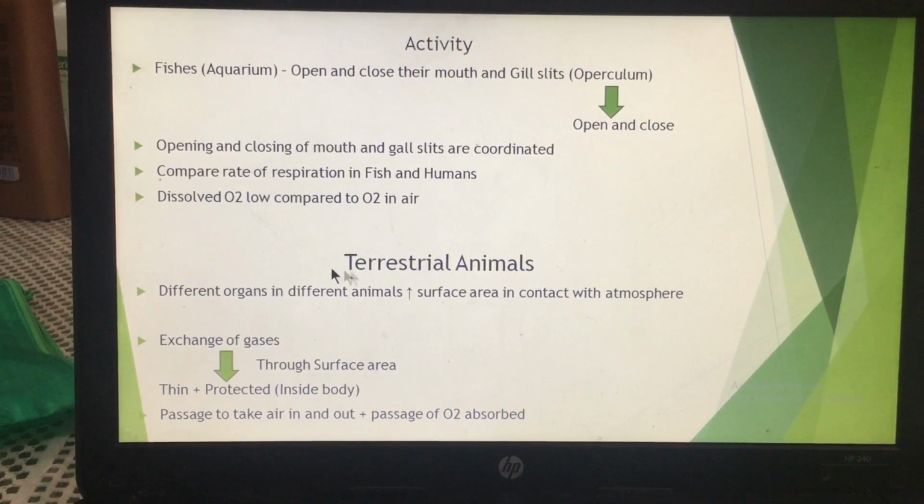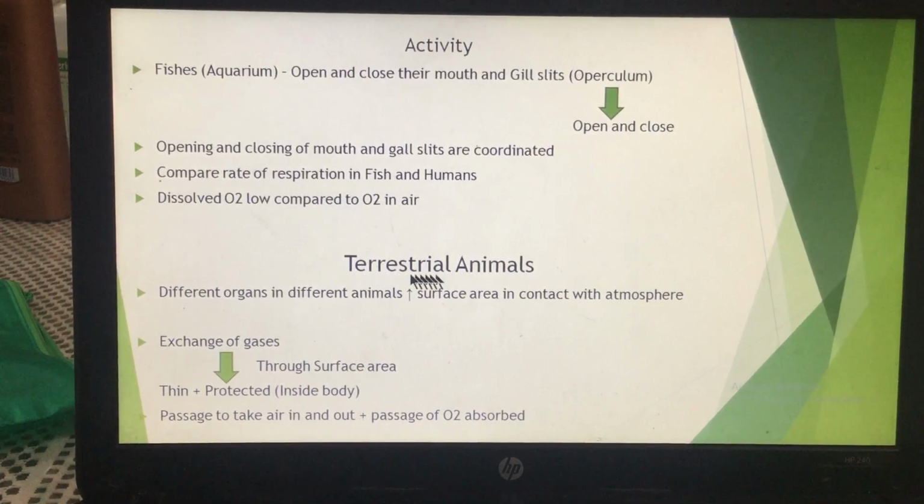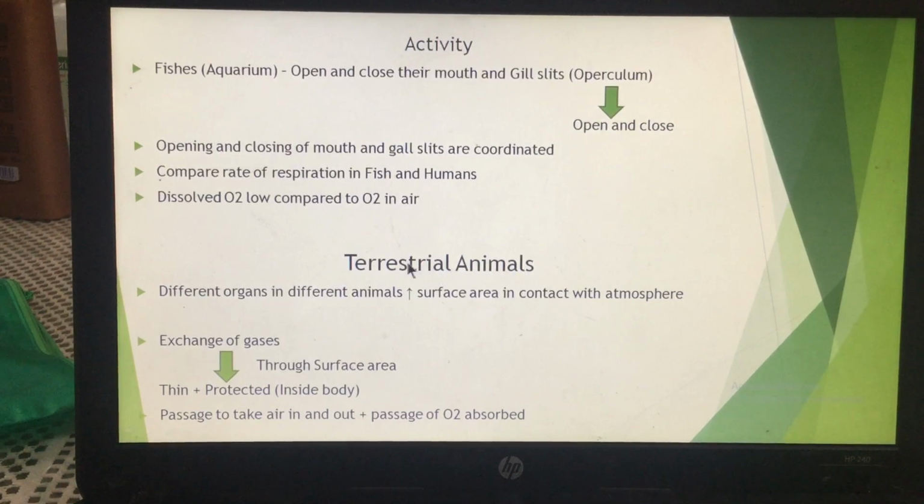Now let us come to the terrestrial animals. Terrestrial animals means the animals which live on the land. In terrestrial animals, different organs are present in different animals, because there are many terrestrial animals, many living beings that live on land. In all those animals, different organs are present for respiration.